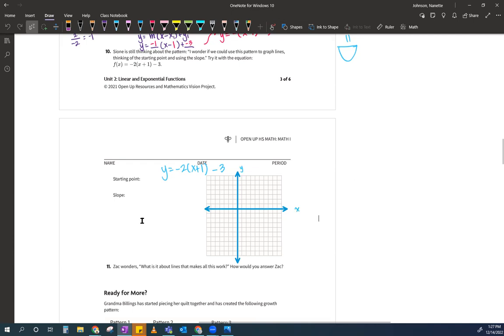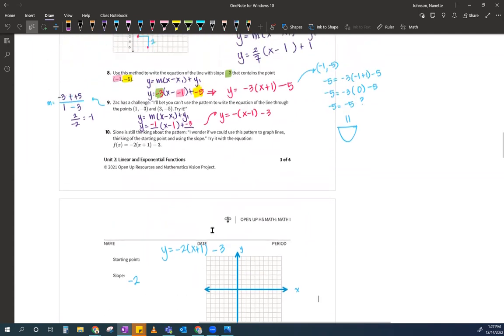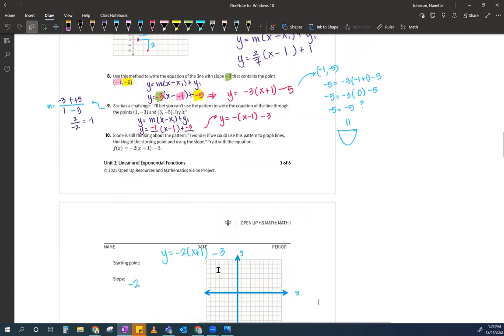So here's what they're saying. Can I graph from here? Yeah, but you have to tell me first, what's the starting point? So can you peel off the slope and my starting point here? The slope, you guys could all see it. Very good. It's -2. Thanks for that help there. What is my starting point? Now be careful. Here's your equation. Yeah, it's -1, -3. It's the point -1, -3.